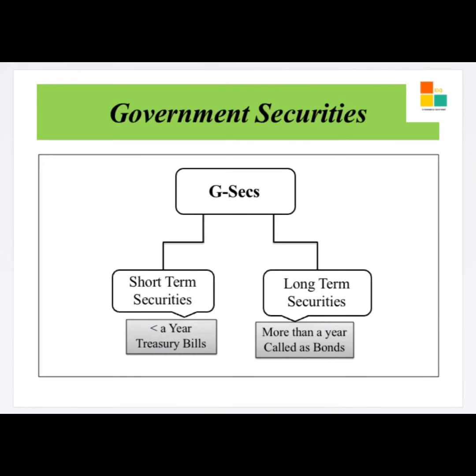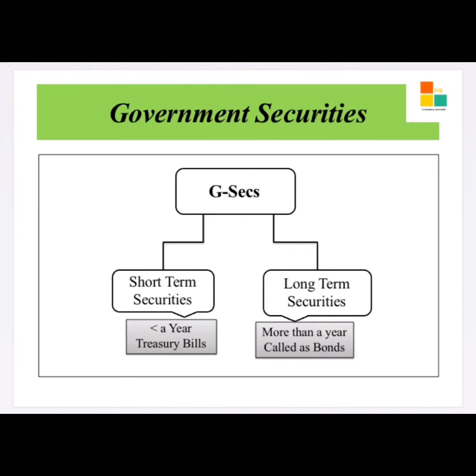It has short-term securities and long-term securities. Short-term securities are of less than 1 year and are called treasury bills. In India, we have 91-day, 182-day and 364-day treasury bills. Whereas long-term securities are of more than 1 year, like the 5 years, 10 years and 30 years securities. Long-term securities are also called government bonds or dated securities.